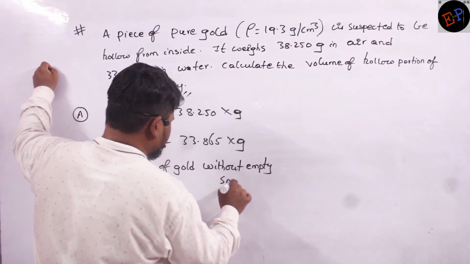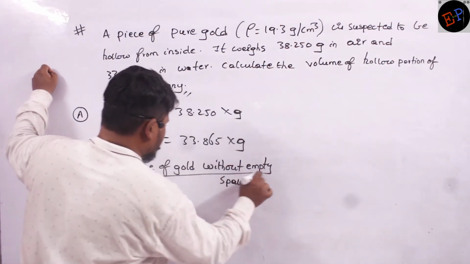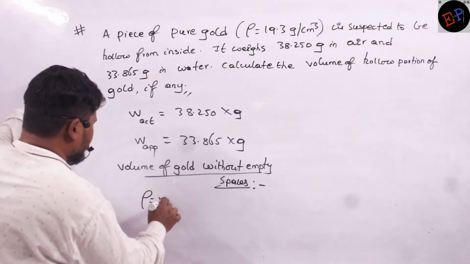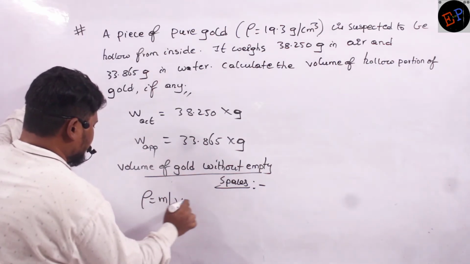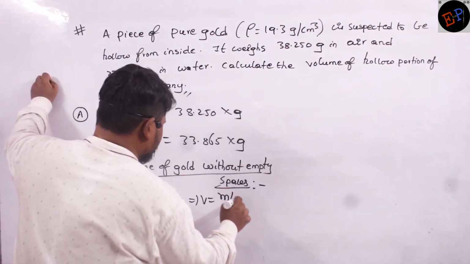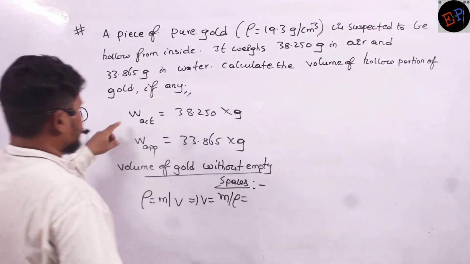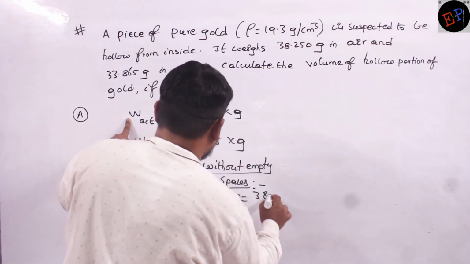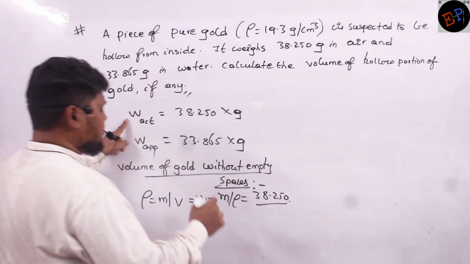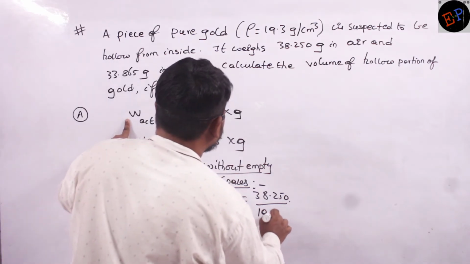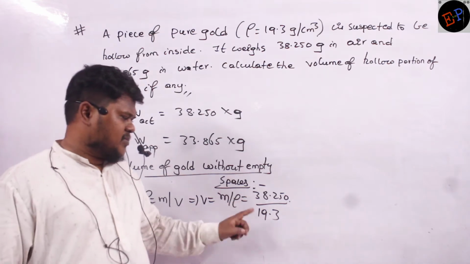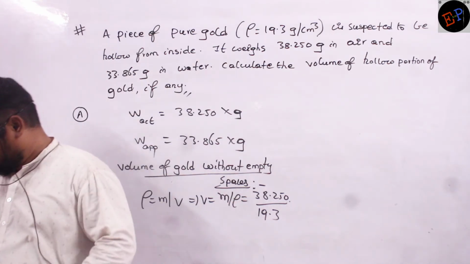Volume of gold without empty spaces. Clear, no? So how can I calculate volume without empty spaces? Already we know density is equal to mass by volume, no? So for this particular mass, what is the volume? Volume is equal to mass by density. Mass is 38.25 divided by density of gold, which is 19.3. So approximately 1.9 or something we will get, no?